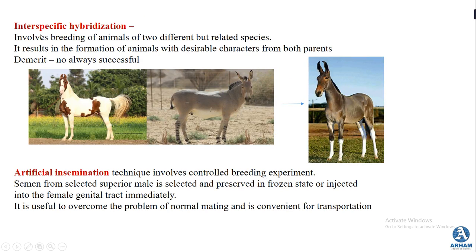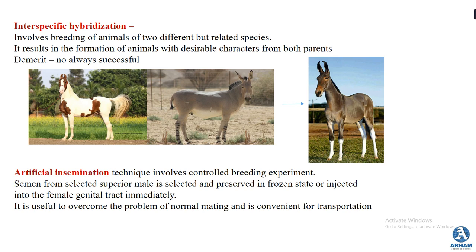Then there is interspecific hybridization that we have spoken about. This involves breeding of animals of two different but related species. The two species have to be related. One classical example of interspecific breeding is the breeding of a horse and a donkey. This results in the formation of an animal with desirable characters from both the parents.